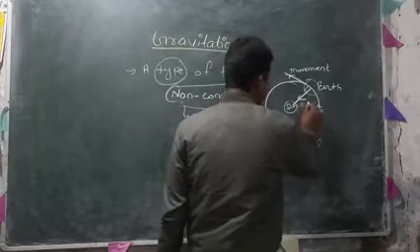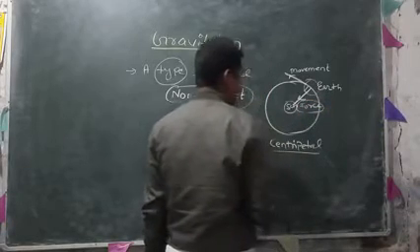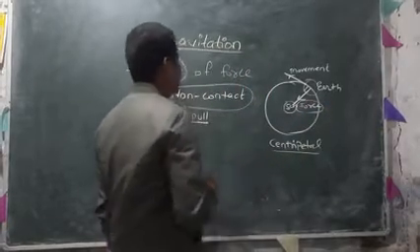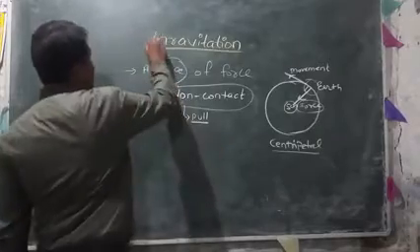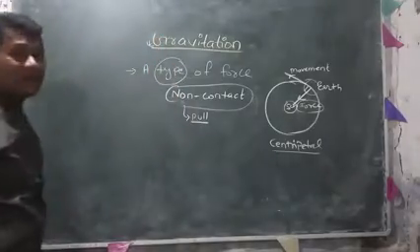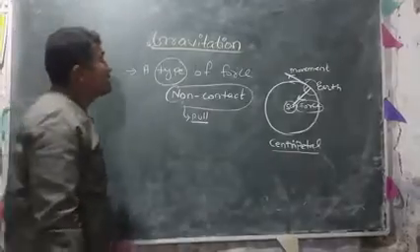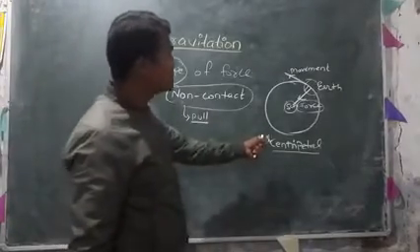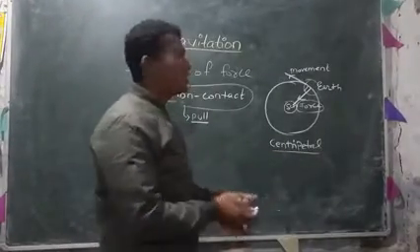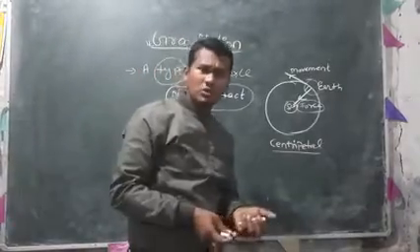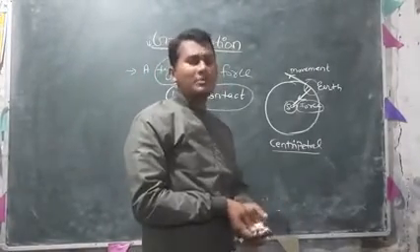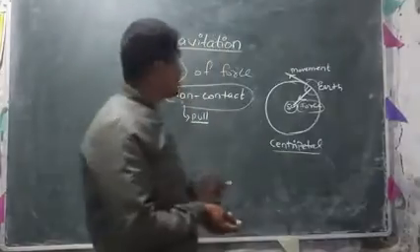And centripetal force is only generated due to gravitational force. Gravitational force plays the key role in this centripetal force. So everything is being attracted.